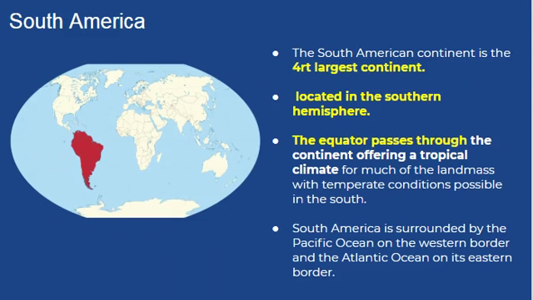South America. The South American continent is the fourth largest continent, located in the southern hemisphere. The equator passes through the continent, offering a tropical climate for much of the landmass, with temperate conditions possible in the south. South America is surrounded by the Pacific Ocean on the western border and the Atlantic Ocean on its eastern border.